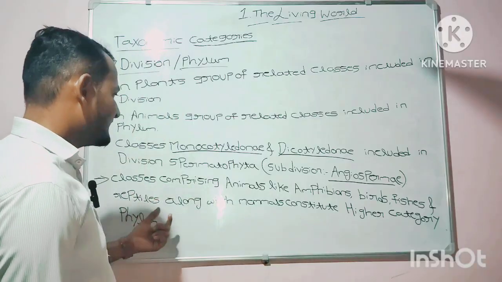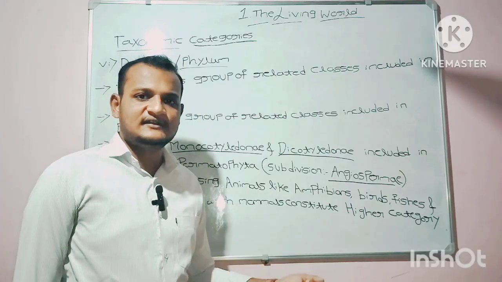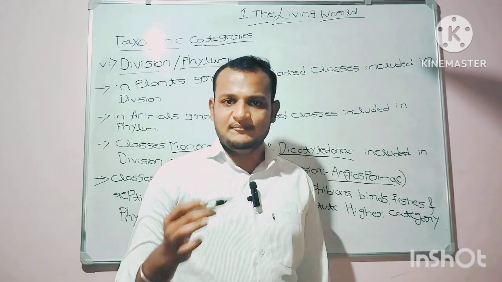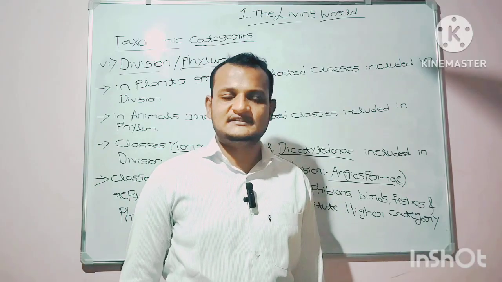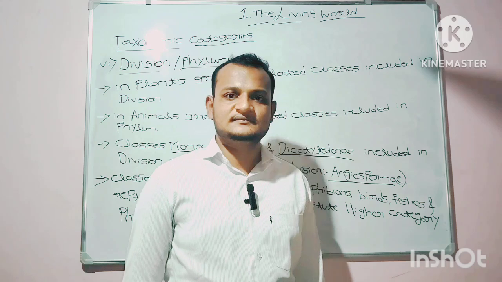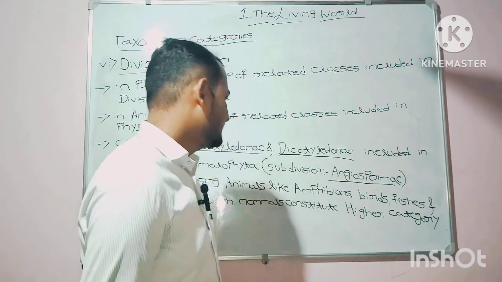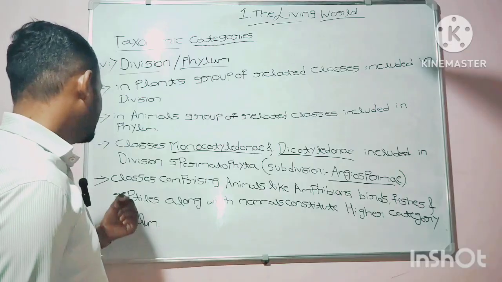The classes comprising animals like the amphibians, birds, fishes, reptiles, along with the mammals, constitute a higher category known as phylum.